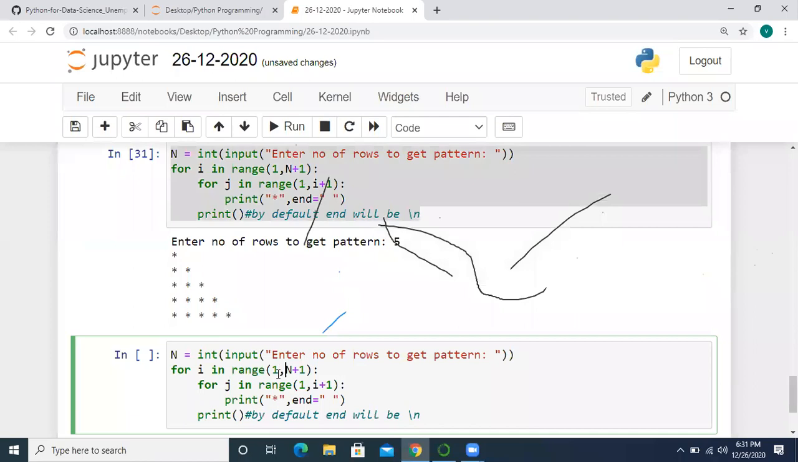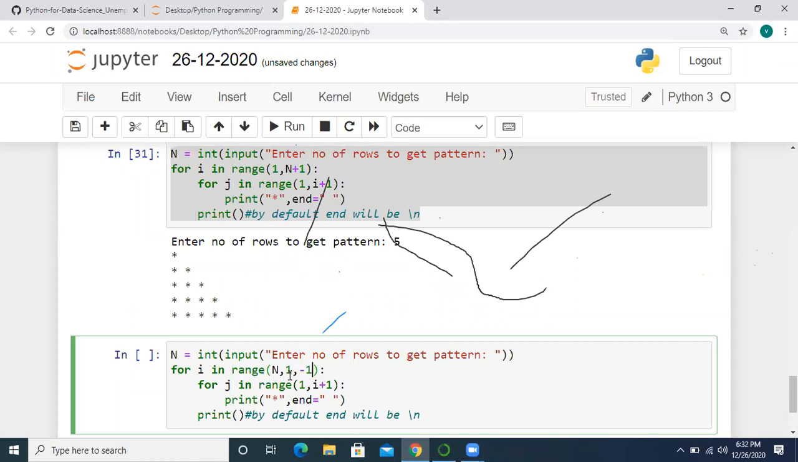Initially here we have to reverse the range. So I should get n here, because the initial value should be 5. If I give n value as 5, then i also should be 5, n to 1, n to 1. And I should get here minus 1.